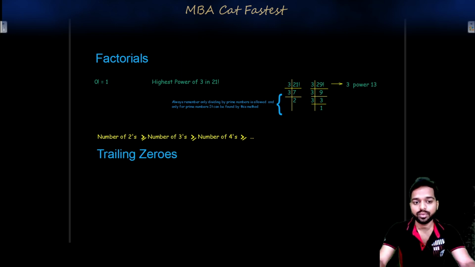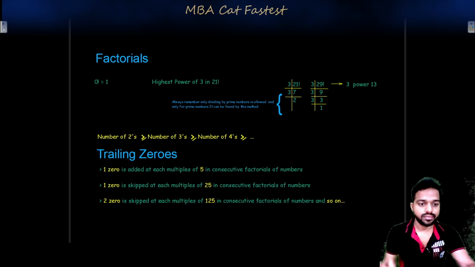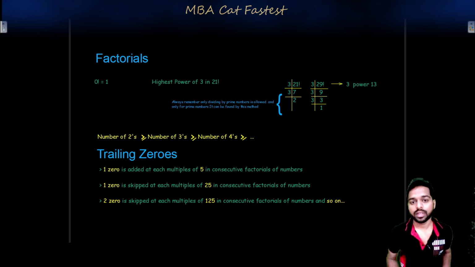Now we come to trailing zeros. What are trailing zeros? First of all, what is a zero made up of? It is made up of a multiple of 2 and 5. So the greater the number of sets of 2 and 5 in a factorial, the greater the number of trailing zeros.